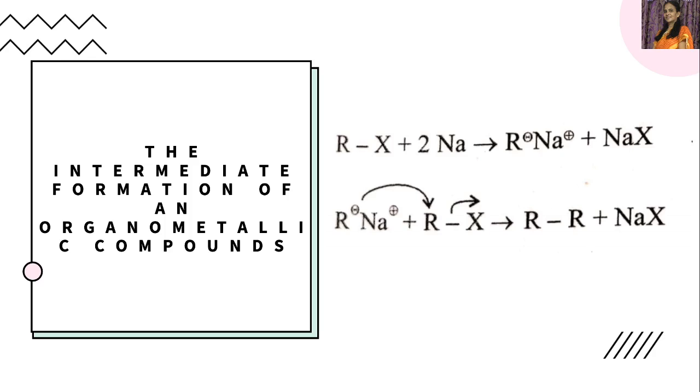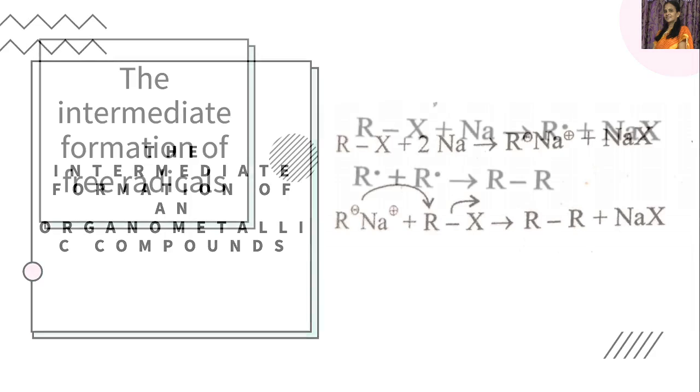In the next step, this organometallic compound combines with another molecule of RX to form R-R, that is alkane, and NaX, sodium halide. So in this way, an intermediate organometallic compound is formed, which reacts with another molecule of alkyl halide to form an alkane. This is one mechanism by which alkane is obtained in Wurtz reaction.